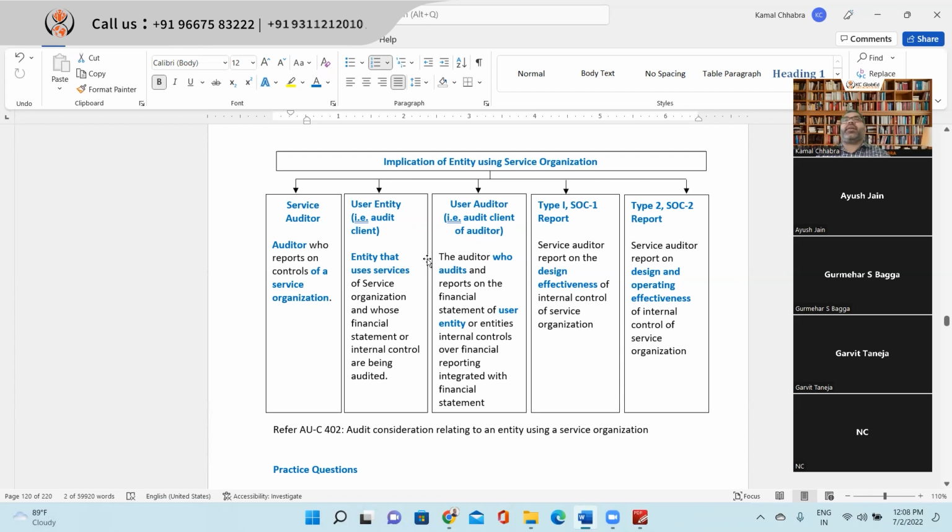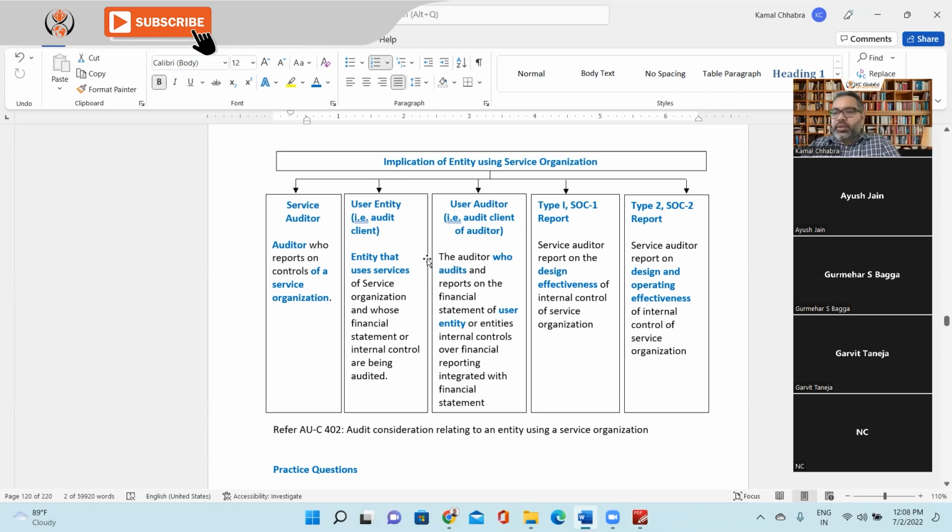You need design effectiveness when you are just auditing financial statements and not giving a report on internal control; then you are comfortable with a SOC 1 report, and you will ask only for the SOC 1 report. But when you need to give the report on both the financial statements as well as on internal control, then you will be requesting a SOC 2 report, right?